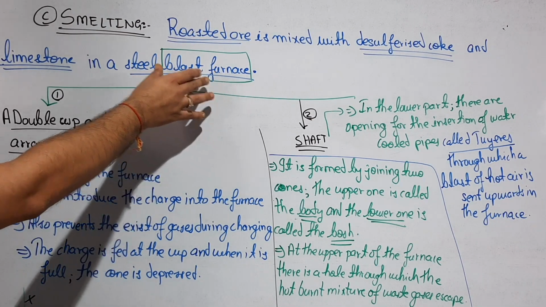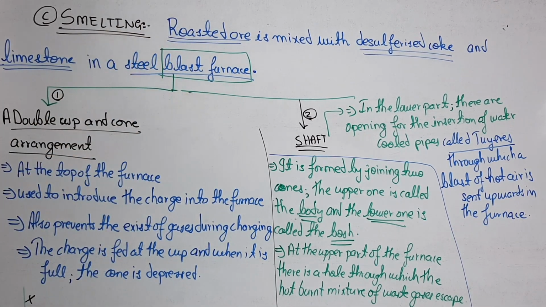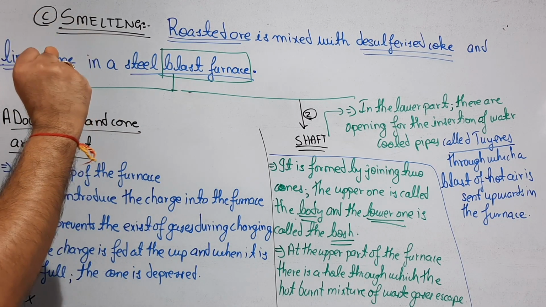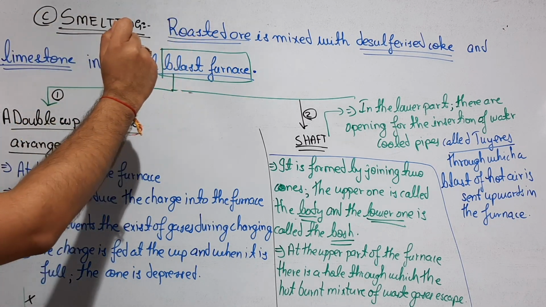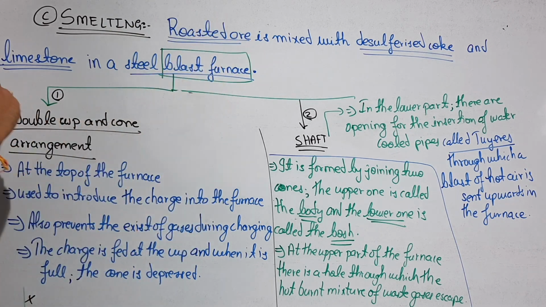Blast furnace is used for the smelting process in the iron metallurgy. There are 3 main things we are taking over here. One is the roasted ore, second is the desulfurized coke, and third one is the limestone. Remember these 3 things.